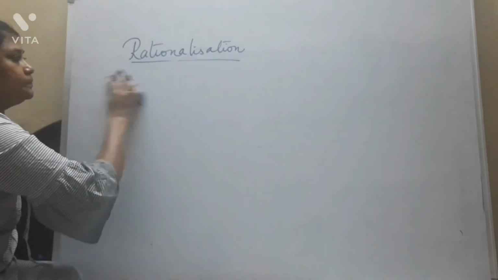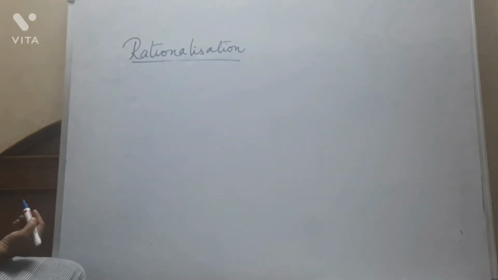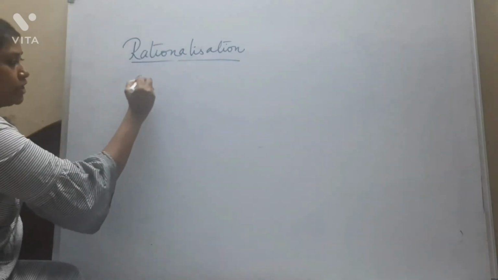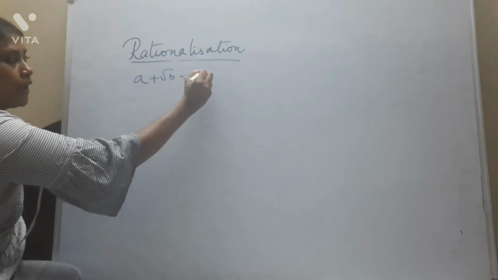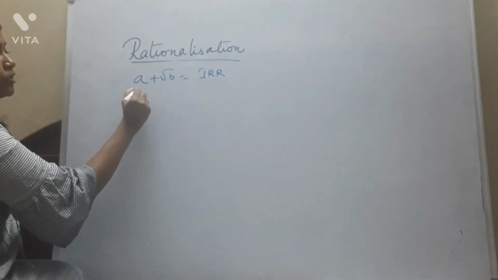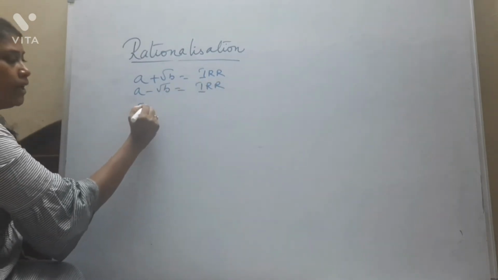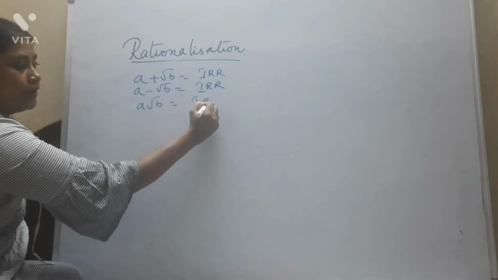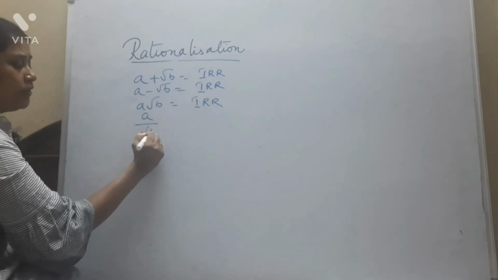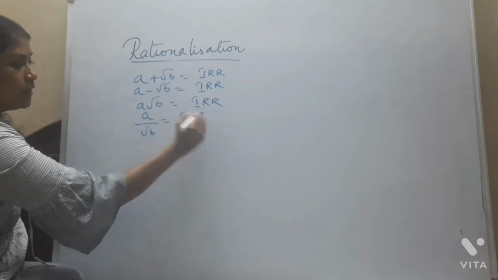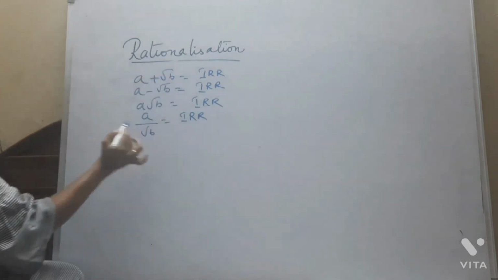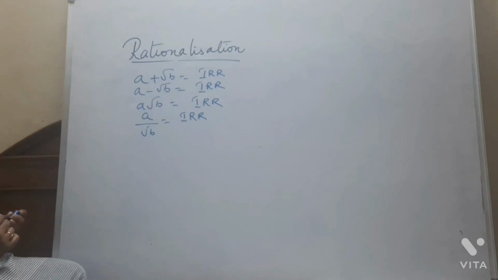One more thing I wanted to tell you, it is also very important. When you add a rational to an irrational, what do you get? You get an irrational number. When you subtract a rational and an irrational, you also get an irrational number. When you multiply a rational with an irrational, you get an irrational number. When you divide a rational by an irrational, you get an irrational number. Here my a's are all rational and b's are all irrational. So please keep this in mind before I dig into rationalization.